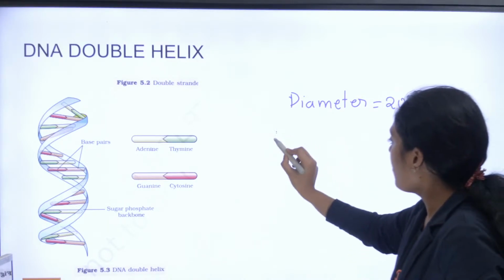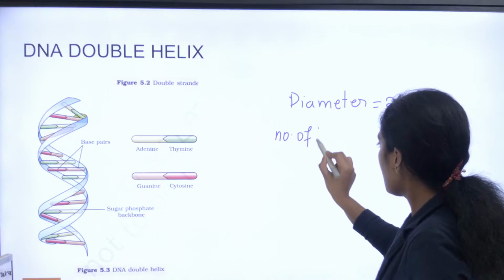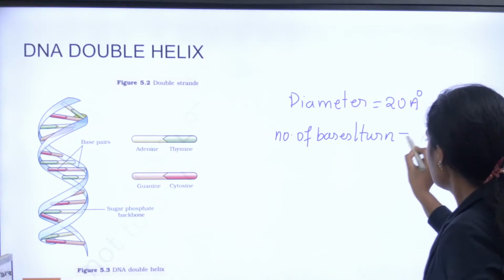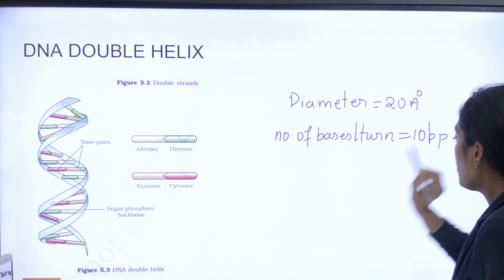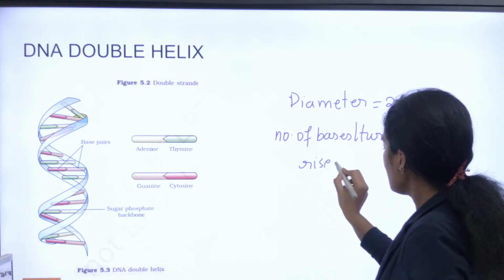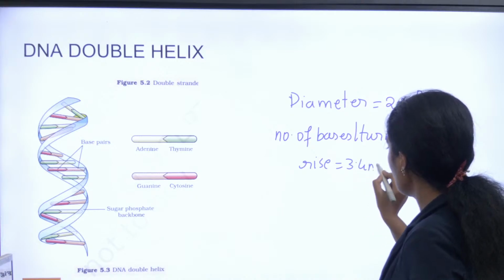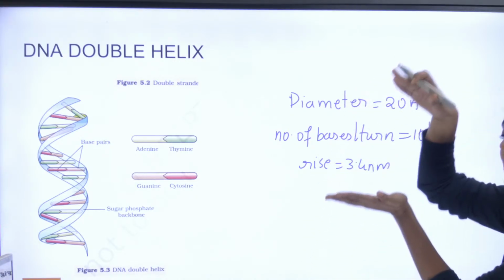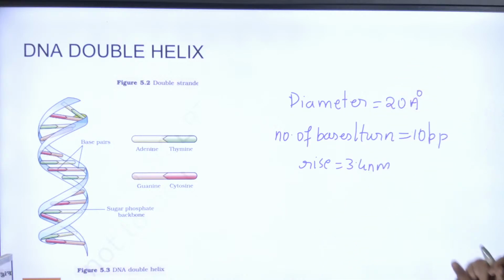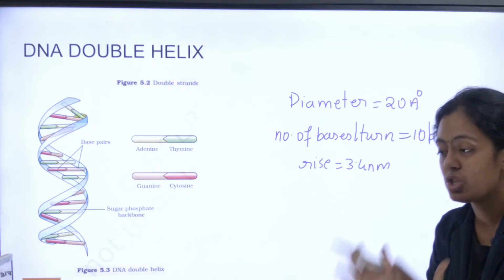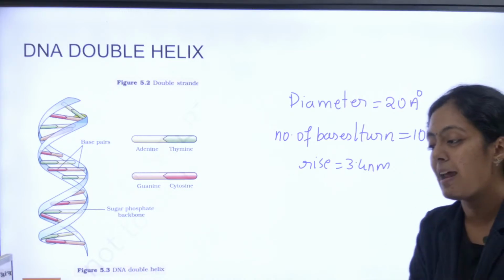The number of bases per turn is 10 base pairs. Then the rise is 3.4 nanometer. Ma'am, what is rise? The distance between one base pair and the next is what we call the rise per base. These are all things you need to write and mention. Yes, very good. It is 10 base pairs.